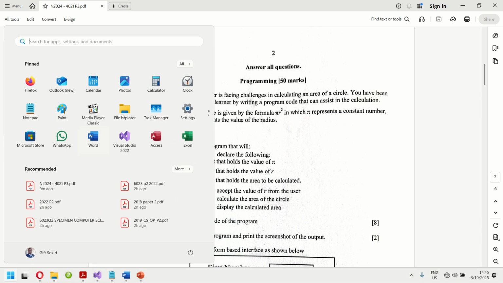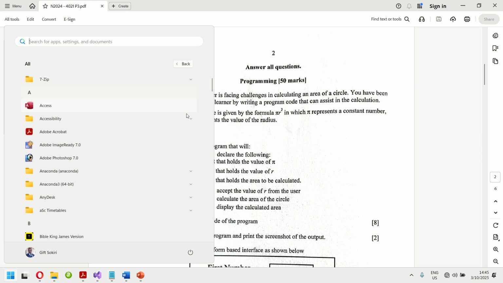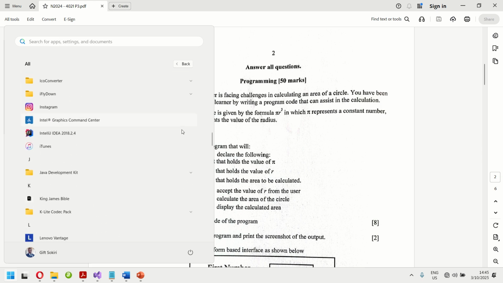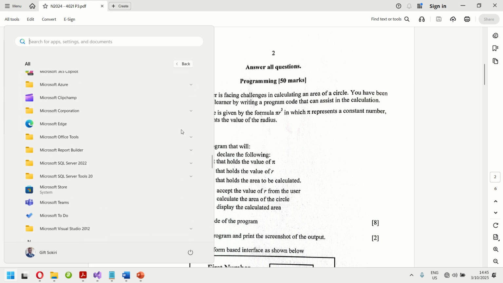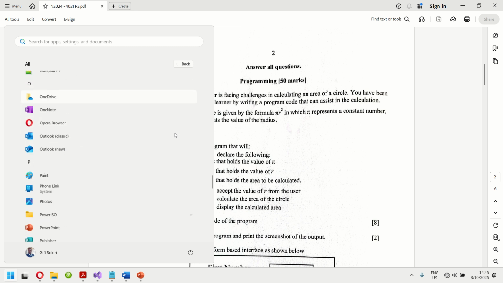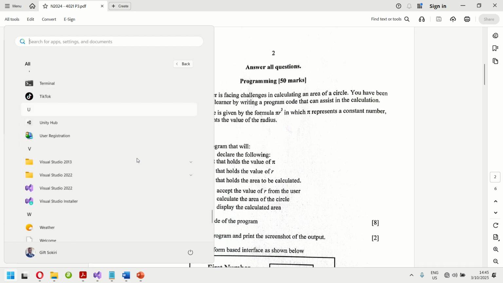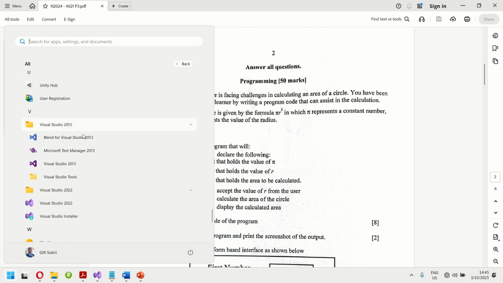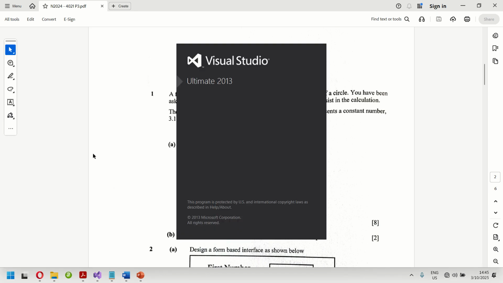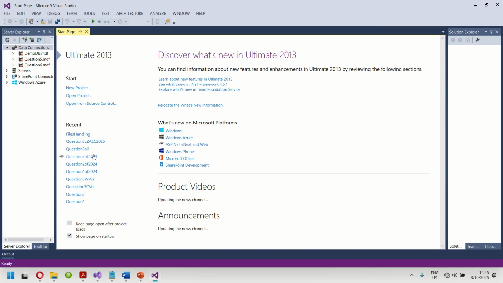So now I am opening Visual Studio 2013. That is the earliest, because I use Visual Studio 2022. But I know most of our schools use 2012, 2010, 2013, 2015, so I will use the one closer to what you have in your schools. So let me look for 2013. Right, this is 2013. Let me open it. Right, so, new project.